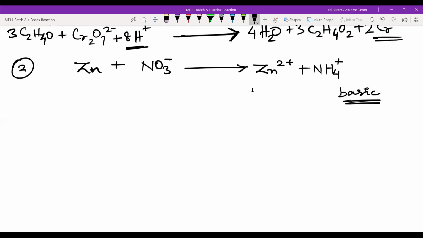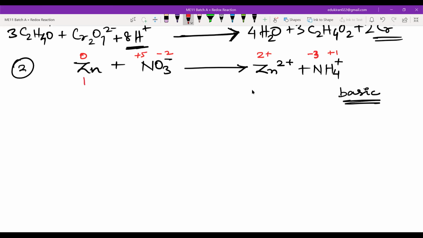Again, let us start with the oxidation state first. So let me write the oxidation state. This will be 0. Oxygen is -2. So 3 to the 6, and then +5, right? +5 because it is NO3. Zn2 positive is 2 positive here. Hydrogen will be +1. What about nitrogen? Nitrogen will be -3 here, right? 4 and -1 will be -3.